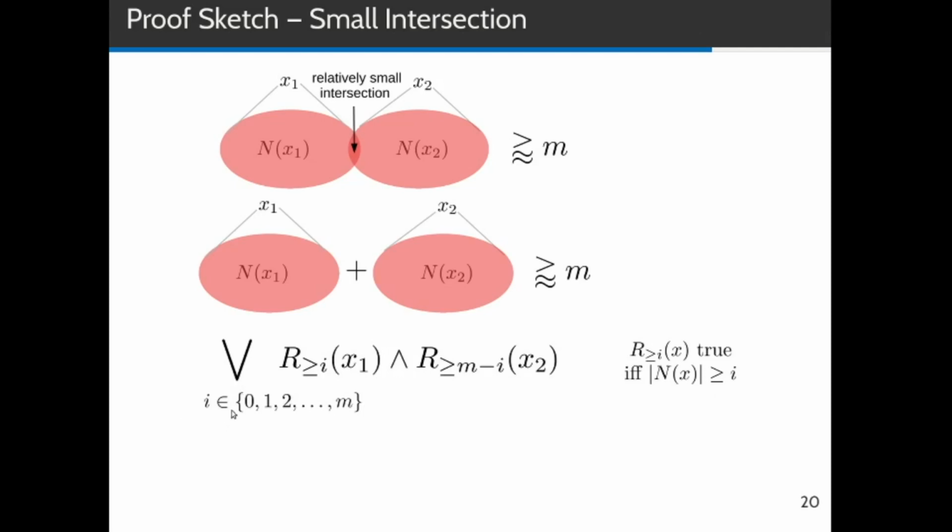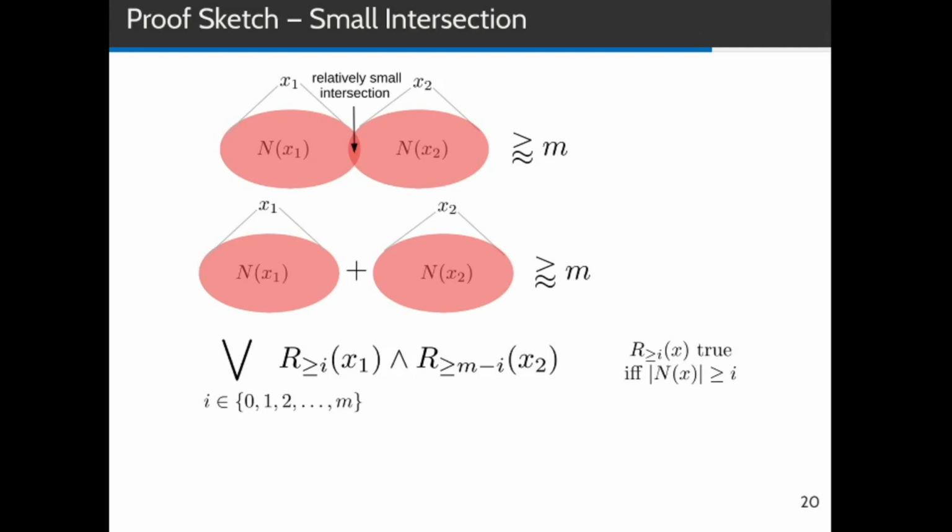We make a disjunction over all values of i ranging from 0 to m, and then ask whether x1 has a neighborhood of size at least i, and x2 has a neighborhood of size at least m minus i. The resulting formula is true if and only if the size of the first neighborhood plus the size of the second neighborhood is at least m. But there's one big problem with this formula, and the problem is that the length of it grows with m. We explicitly need a formula whose length is independent of m.